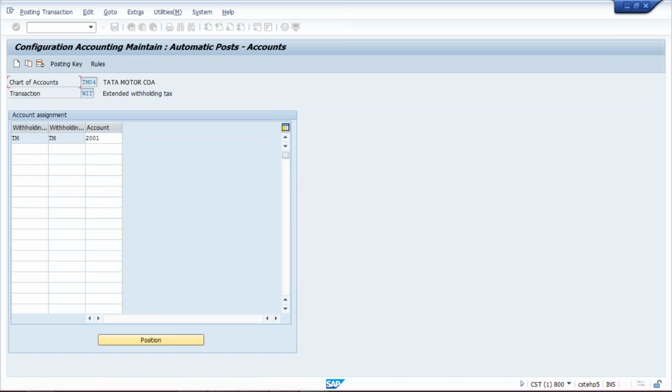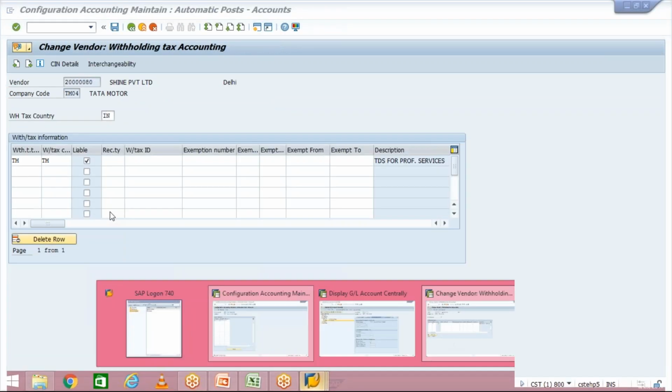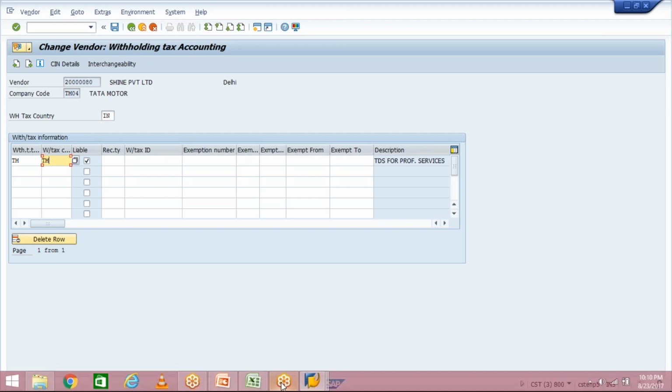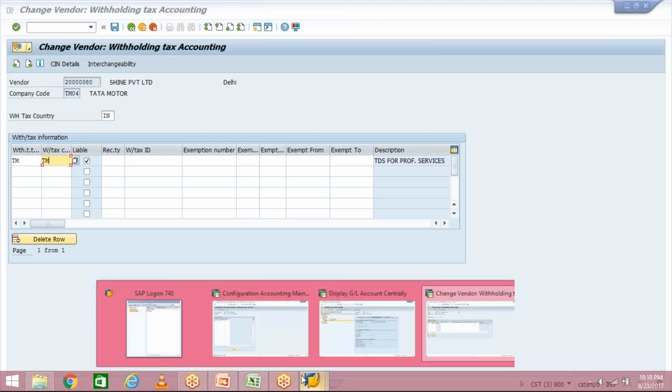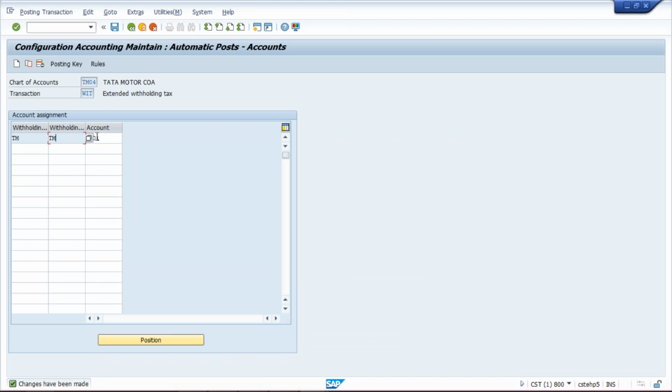Press enter. So now whenever you give the vendor number, from vendor system is going to identify what is the tax type and tax code, and then system is also going to identify against that tax type and tax code for that particular company code what is the GL we have assigned here.